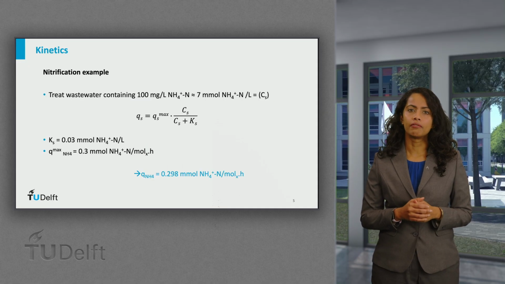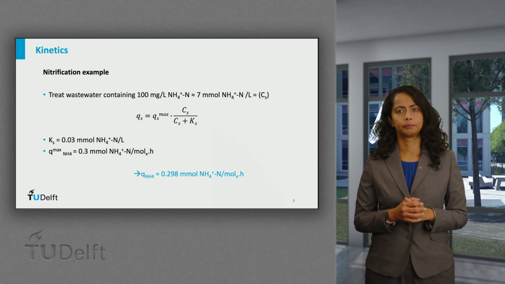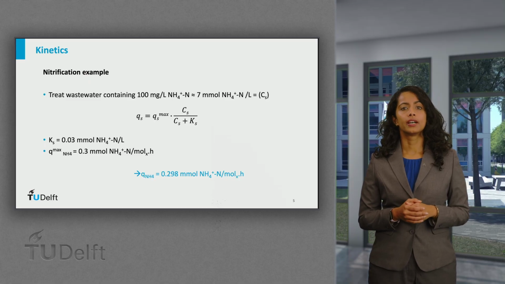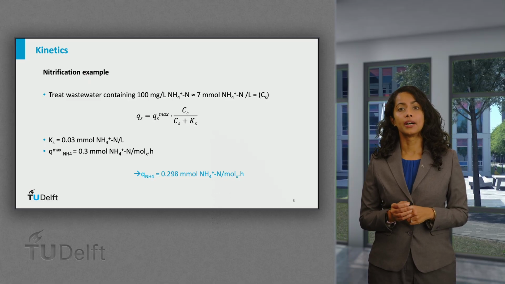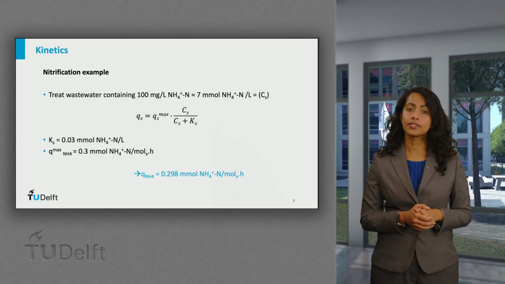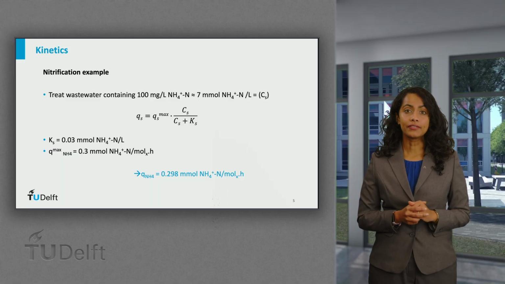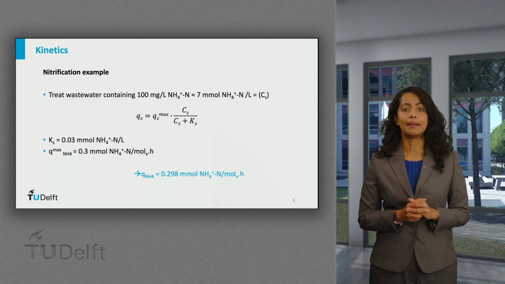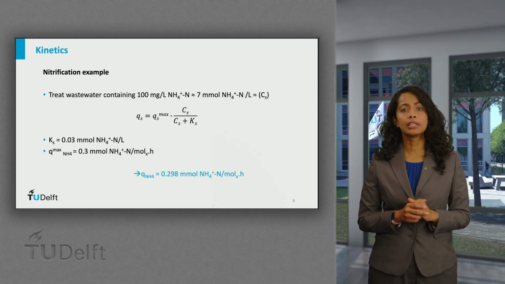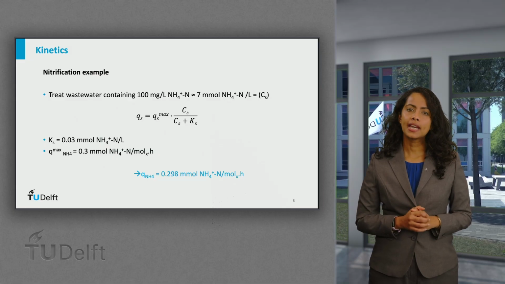To apply what we have learned so far, let's take nitrifiers as an example. Imagine we're treating wastewater with around 100 milligrams per liter of ammonia nitrogen, which serves as the growth-limiting substrate. Given the affinity constant and maximum biomass-specific consumption rate of the growth-limiting compound, in this case ammonia, we can identify